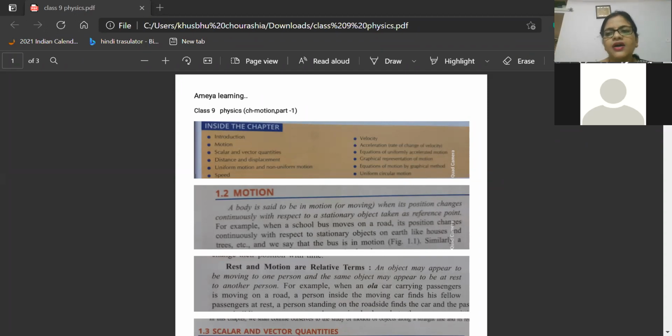Now, since I know it is a very different thing to understand, I am asking one question from you. You are inside a room and you are sitting on your sofa and watching TV. Can you tell me, are you at rest? Very good, Praveen. Avinash is telling at rest. Divya Shri is also telling rest. Krishna is telling at rest. Super, beta. That means you are at rest when you are inside a room and sitting in one place.